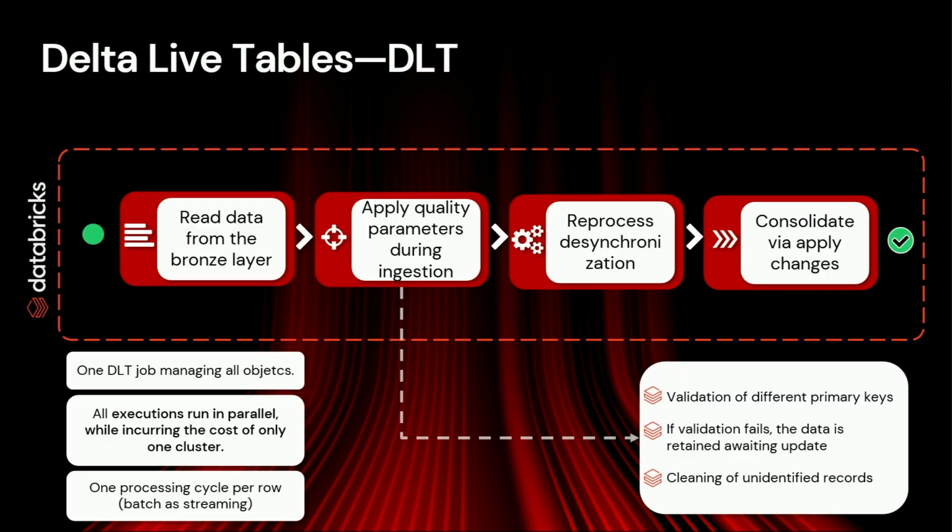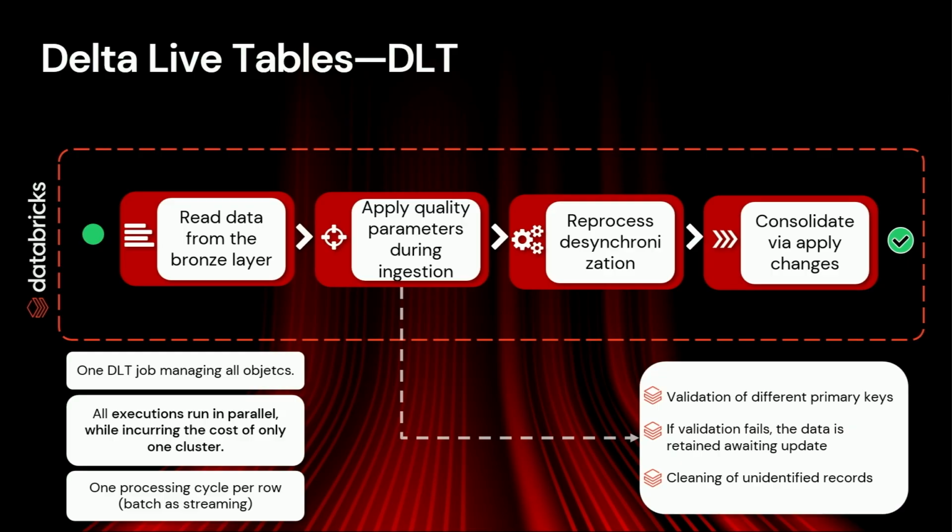At Bradesco, we work with the medallion structure, so bronze, silver, and gold. And for us, the raw data is the bronze layer. When we are doing this ingestion, we apply quality checks in this part. For instance, for primary key, we have some validations. If these validations fail, we can choose to wait for new updates or clean this information and go further.